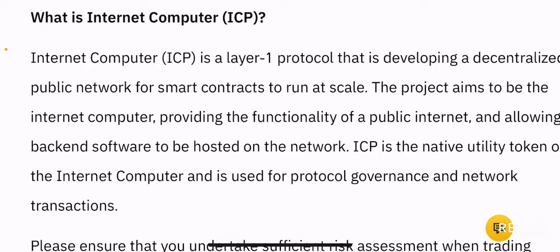What Internet Computer Protocol or ICP aims to do is it's basically a layer 1 protocol developed to create this decentralized public network for smart contracts, right? And these smart contracts are scalable and can perform multiple different functionalities which will help boost the decentralized ecosystem, right?